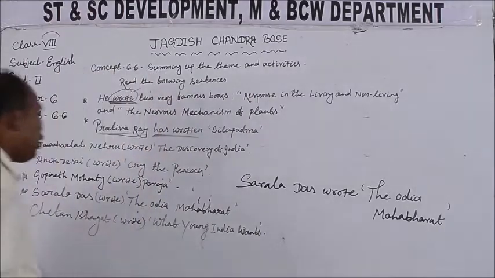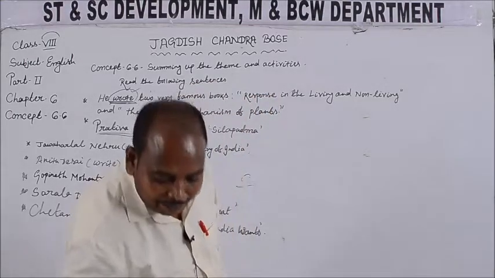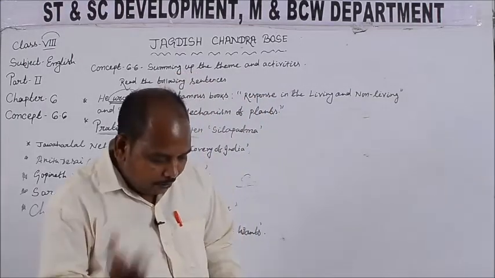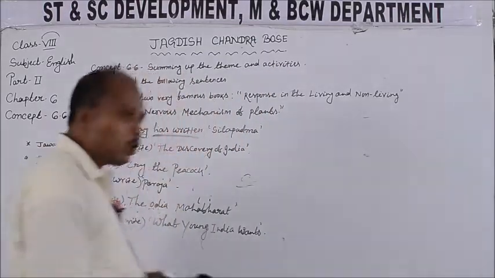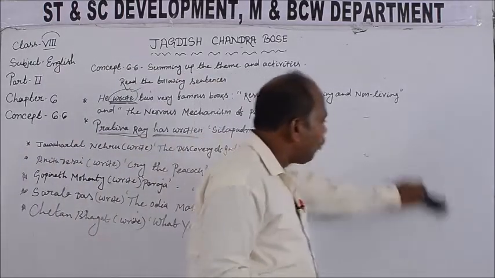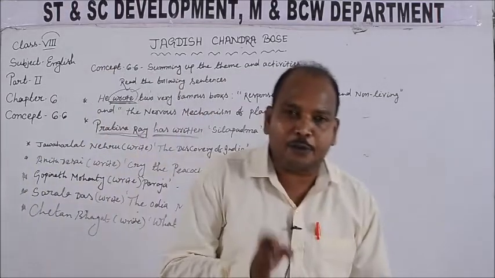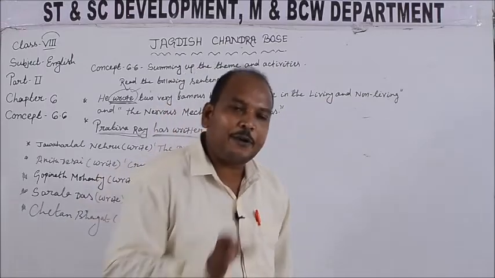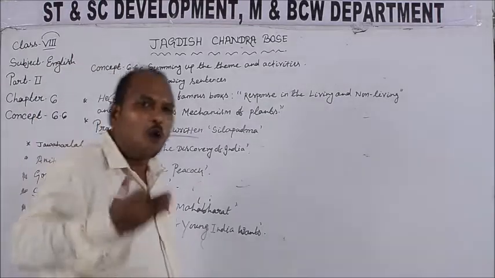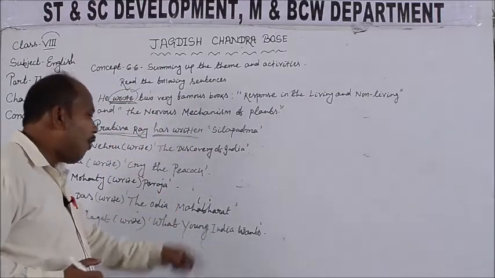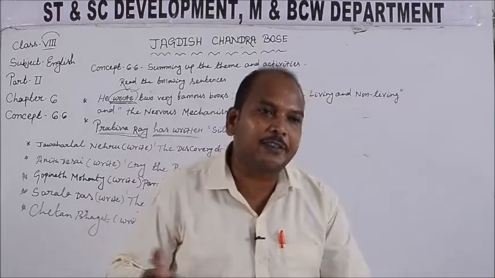And the last one is Chetan Bhagat. Students, Chetan Bhagat is an eminent writer in the present time, and most of his novels have been made into Bollywood movies, like you must have heard about 3 Idiots, 2 States, etc. These are the important books written by Chetan Bhagat, and he is a columnist in various newspapers like the Times of India, Hindu, etc. So he has written various novels, and one of his books is What Young India Wants.